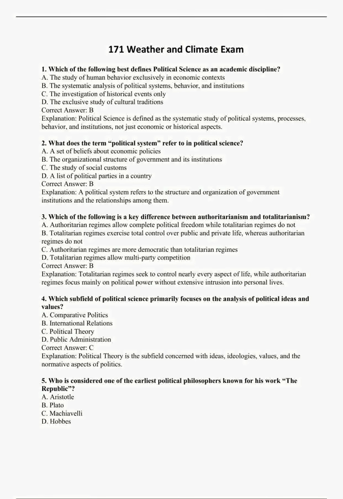C. Authoritarian regimes are more democratic than totalitarian regimes. D. Totalitarian regimes allow multi-party competition. Correct answer, B. Explanation. Totalitarian regimes seek to control nearly every aspect of life, while authoritarian regimes focus mainly on political power without extensive intrusion into personal lives.